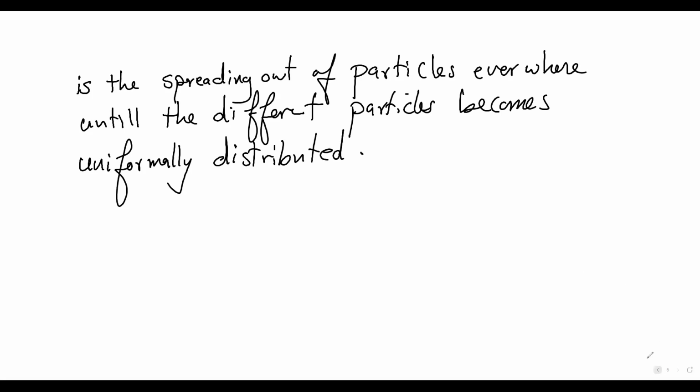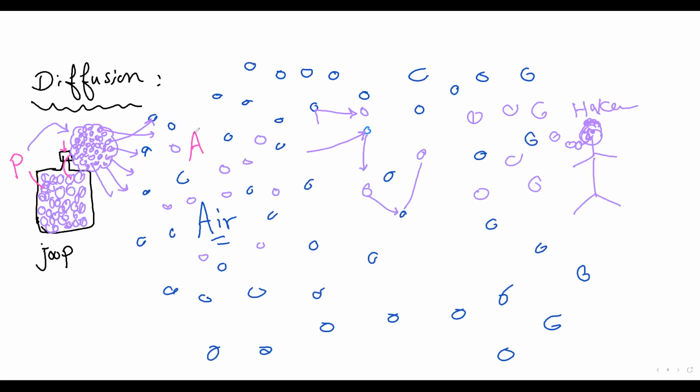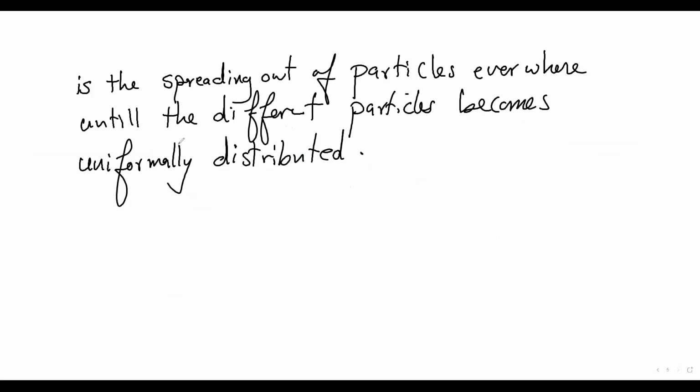Spreading out of particles, yes, the perfume particles spread out like this. They spread out everywhere. Why? Because they collide with each other. The colliding is called elastic collision, and therefore they go everywhere. Colliding with each other, spreading out of the particles everywhere until the different particles become uniformly distributed.